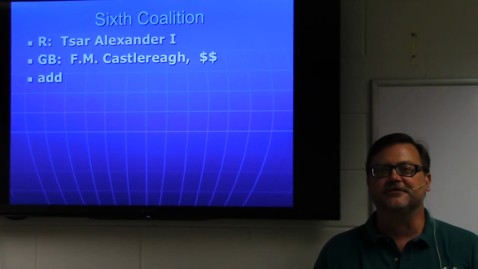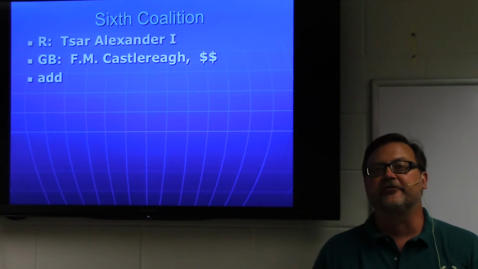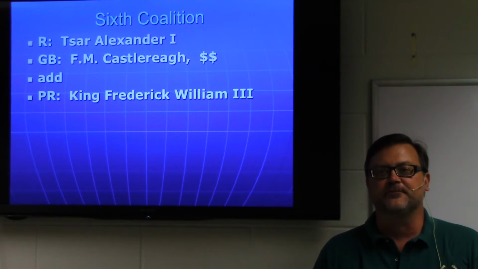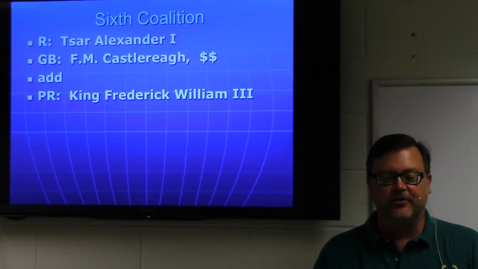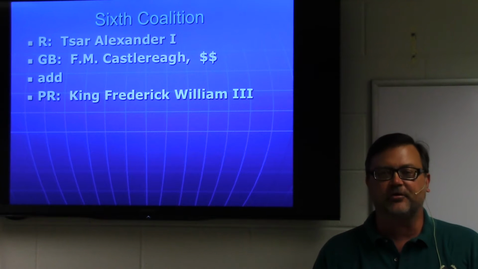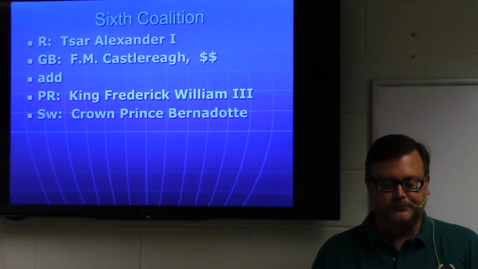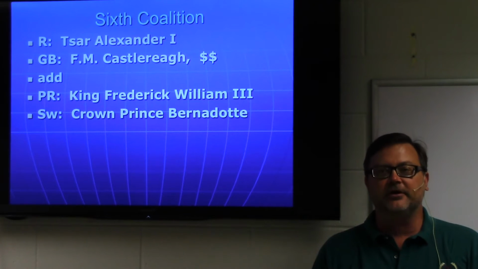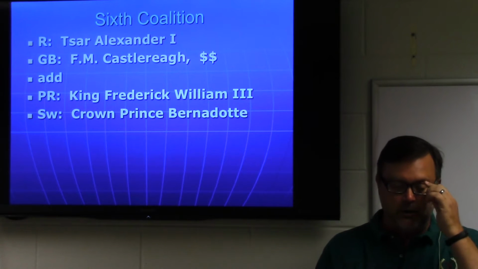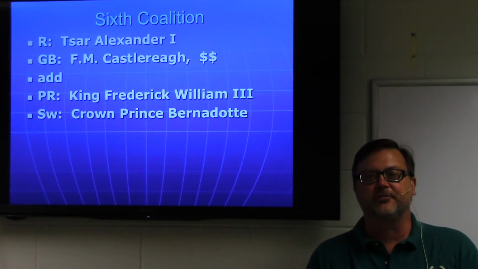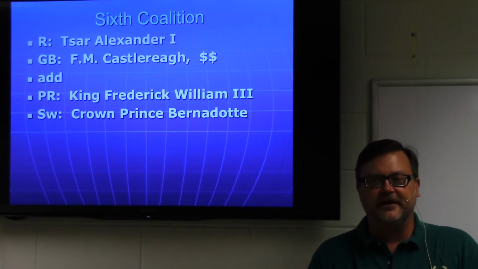And so we add to this, as Napoleon is retreating back out of Russia, the first army of Napoleon's that actually turns against him is the Prussians. There had been a Prussian contingent going into Russia, and they actually will switch sides. And now Prussia joins the sixth coalition. The King of Prussia, Frederick William III, not a great king, but his army's pretty valuable. And then the Swedes, one of Napoleon's former marshals, Marshal Bernadotte, has turned against Napoleon. So this was quite the disaster there.